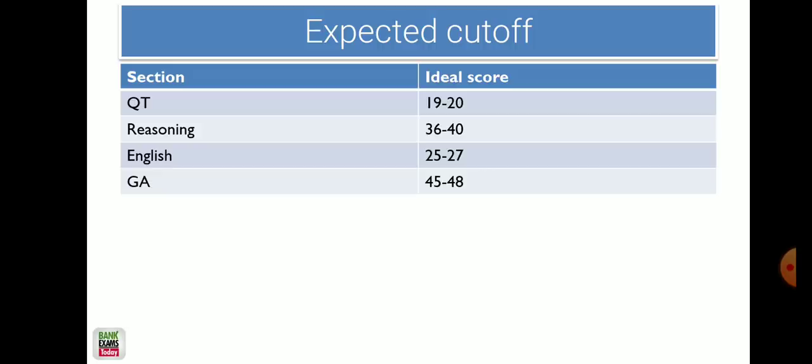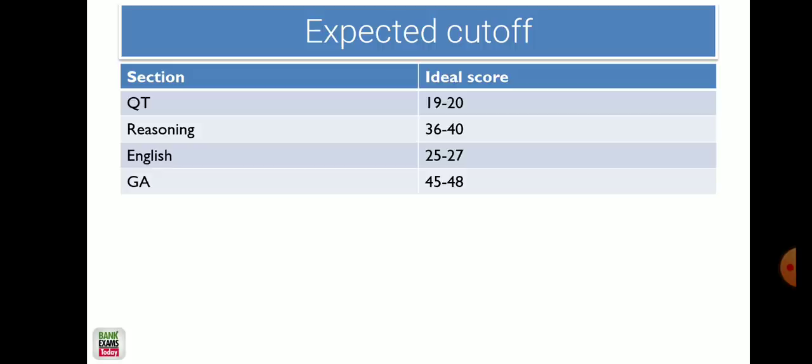Other than that, anything beyond 30, if you score 30 plus, that will be great, and 36 to 40 is an ideal score. These scores are very good, right? If you have attempted 35 plus in reasoning, that is a very good attempt.